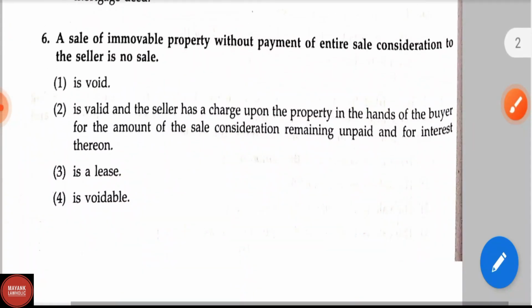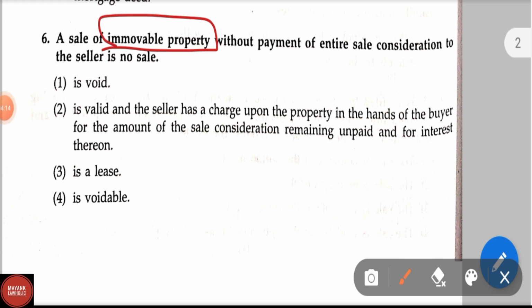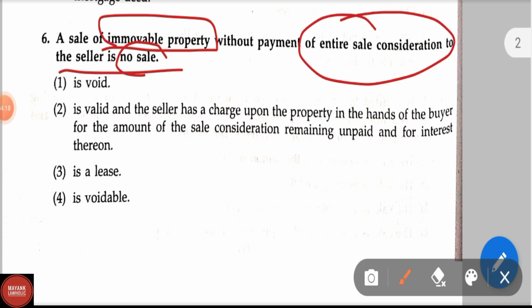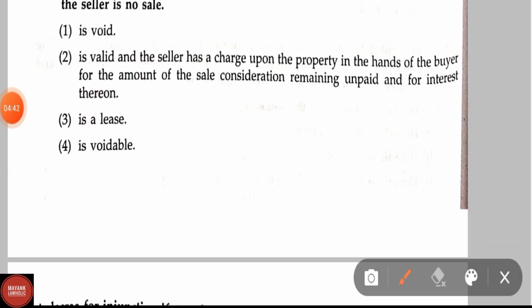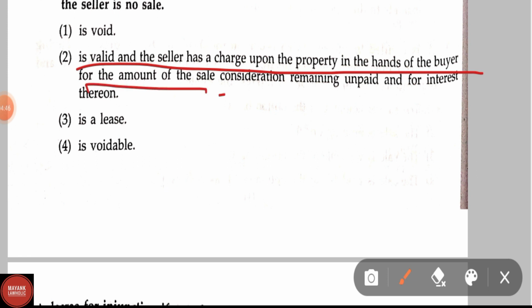Now let us see question number 6. A sale of immovable property without payment of the entire sale consideration to the seller is no sale; is void; is valid, and the seller has a charge upon the property in the hands of the buyer for the amount of the sale consideration remaining unpaid and for interest thereon; is a lease; is voidable. The correct answer is option 2: is valid, and the seller has a charge upon the property in the hands of the buyer for the amount of the sale consideration remaining unpaid and for interest thereon.